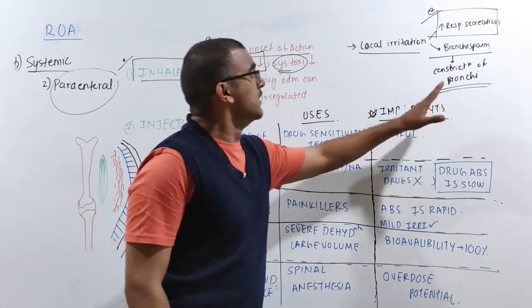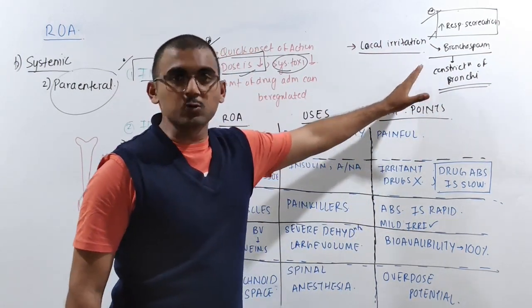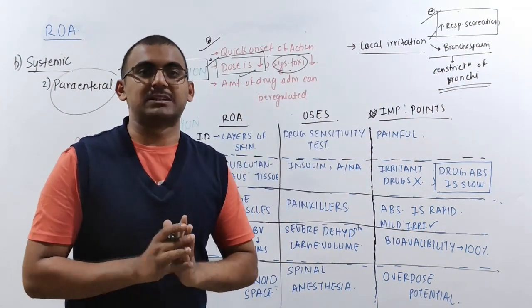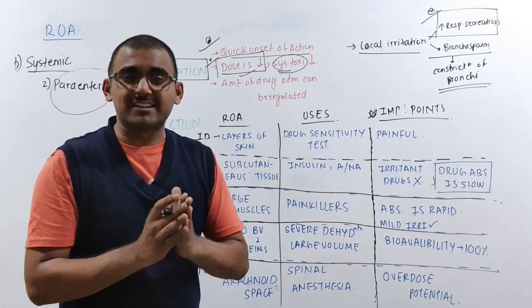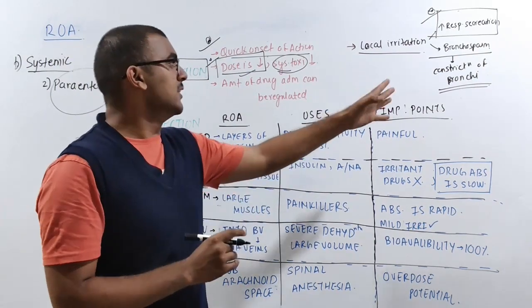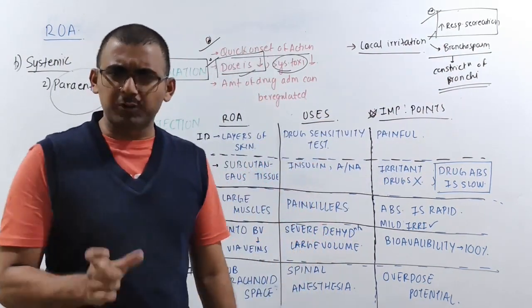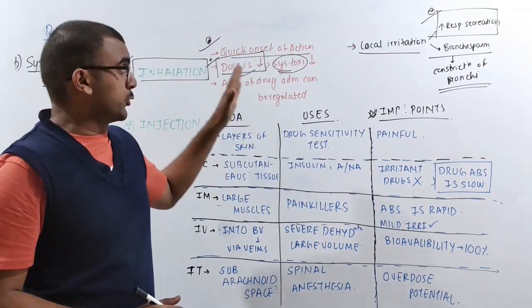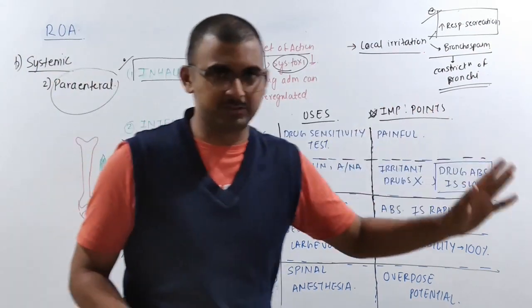I hope it is clear, okay? Local irritation will cause increased respiratory secretion, which will lead to bronchospasm. That means rapid and sudden constriction of the bronchi is called your bronchospasm. You will have heard the word spasm, right? What does spasm mean? Okay, so these are the important points about the inhalation route of administration.